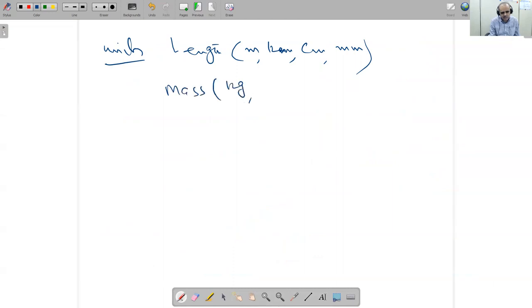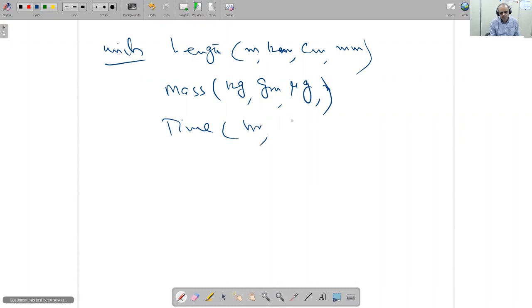Mass you can measure in kilogram, gram, microgram, nanogram. Maybe nanogram is very difficult. Okay, so time. Time you can measure in hours, minutes, seconds. You can measure in microsecond, millisecond, nanosecond, femtosecond. Up to femtosecond is available. Okay. But time is time.